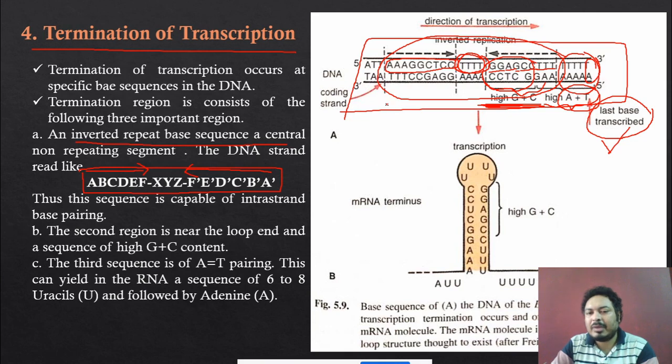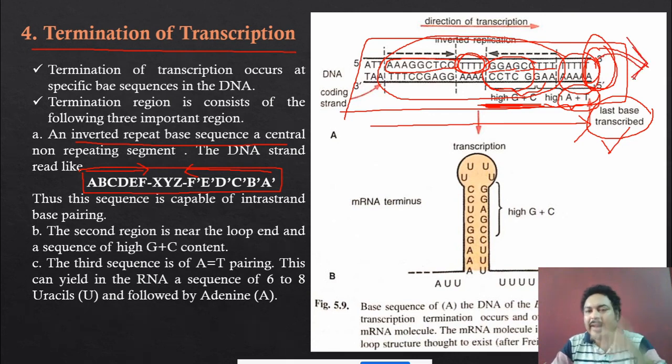So RNA polymerase is moving like that, and when they reach this base pair, when they reach over here, the RNA polymerase is detached. When the RNA polymerase is detached from this region, then RNA transcription is completely stopped. Okay, so this sequence is called termination sequence.